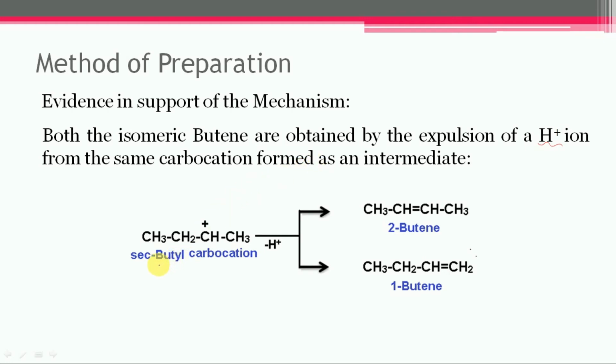So in this case, the secondary butyl carbocation will form. If H plus ion is abstracted from this carbon, then 2-butene will get formed, and if H plus ion is abstracted from this carbon, then 1-butene will get formed.